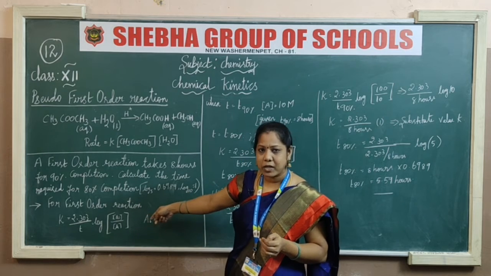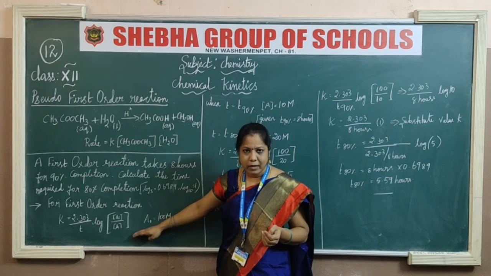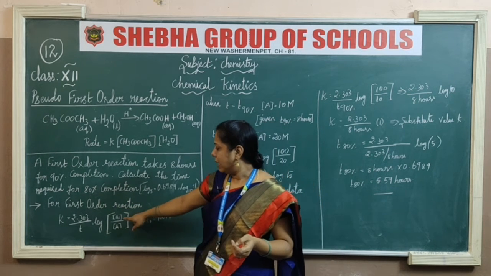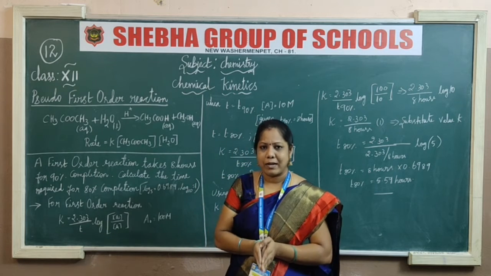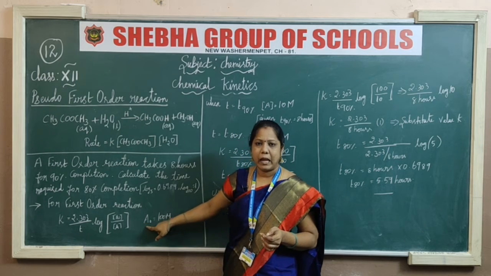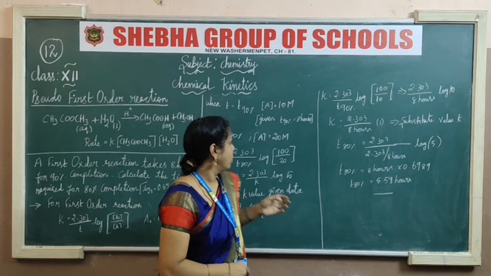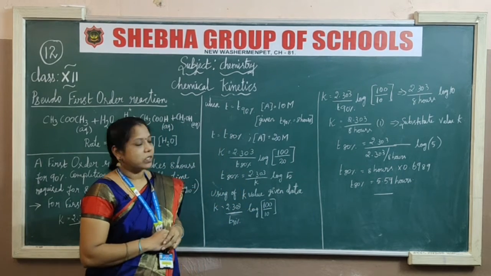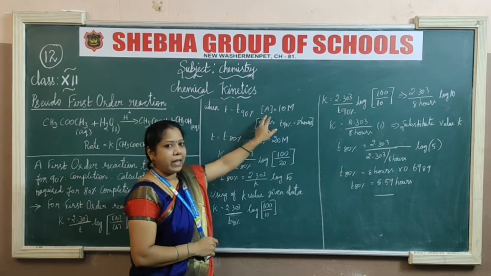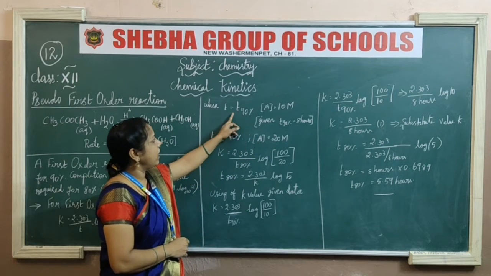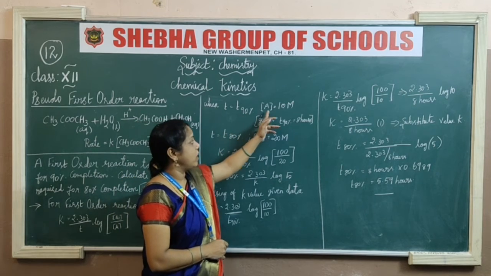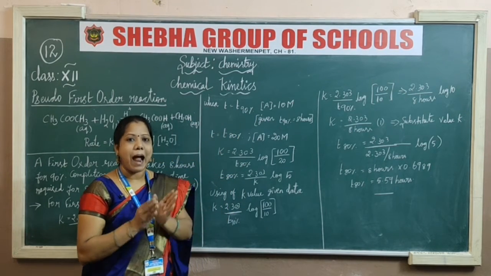For the first order reaction, I have to write the formula K is equal to 2.303 by T log of A naught by A. First understand the value of A naught. Consider A naught as 100 moles, and go for the time values. T is equal to T90. If T90, the A value is 10. If T80, A value is 20. If T70, A value is 30. So you have to subtract from this 100.